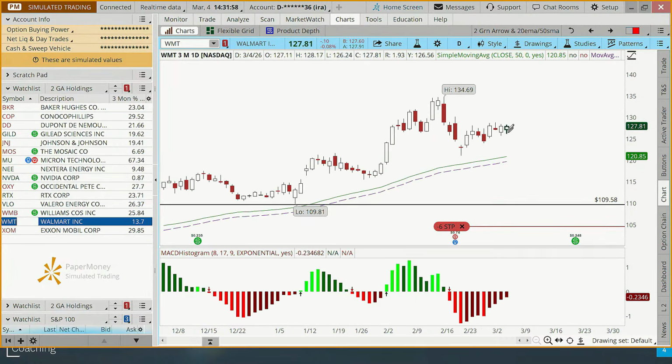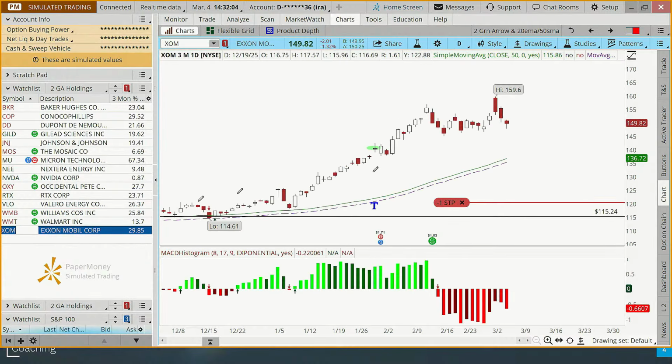Walmart, same story, above the moving average. MACD's red, but not 2 red arrows, so we don't do anything here. And then finally on ExxonMobil, MACD's red, stock's above the moving average. Again, no adjustment rule needs to be made here, okay? So that's going through our open positions there.